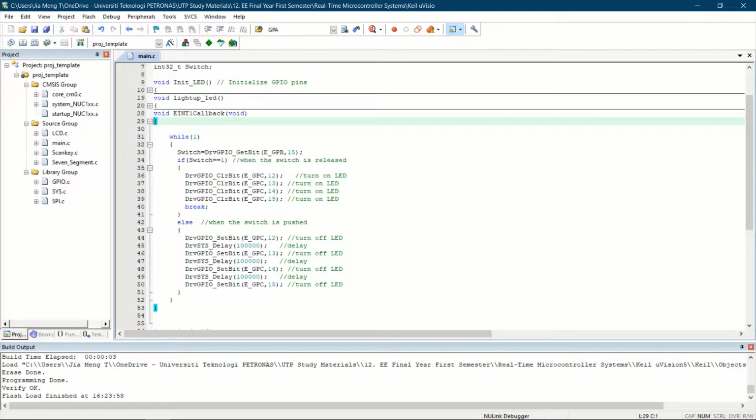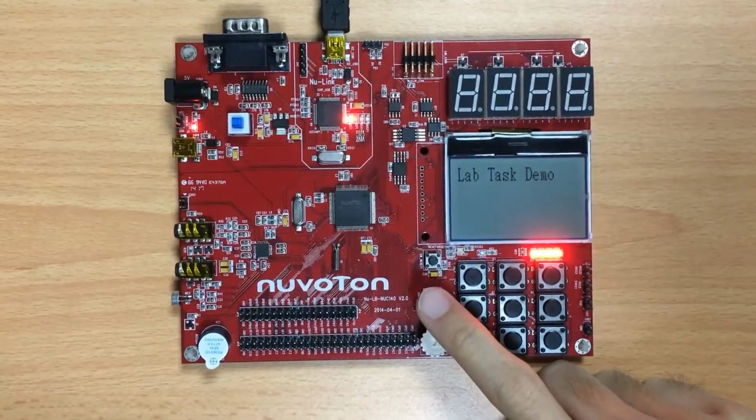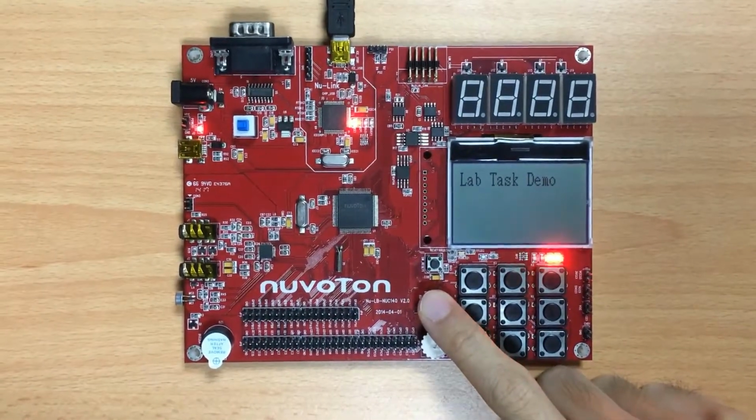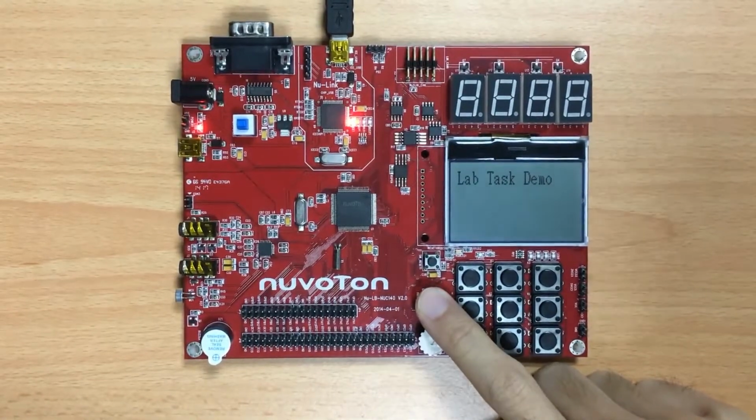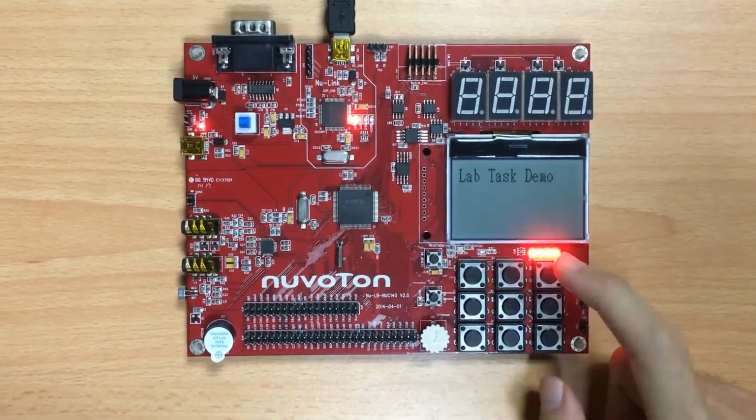So when we press the switch, the switch equals 0. So all the LEDs will be turned off in sequence, which is 12, 13, 14, and 15, with a delay in between. When the switch is released, all the LEDs will turn on back. The GPIO clear bit is used in this case. So in task 1, when the switch is pressed, the LEDs will turn off in sequence. When the switch is released, the LEDs will turn on back.